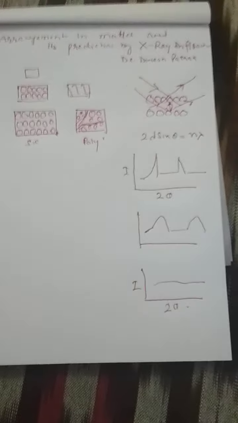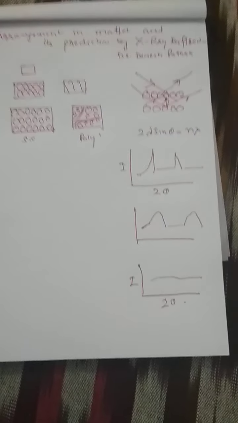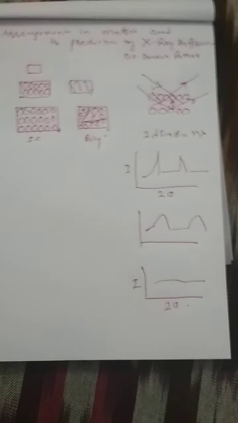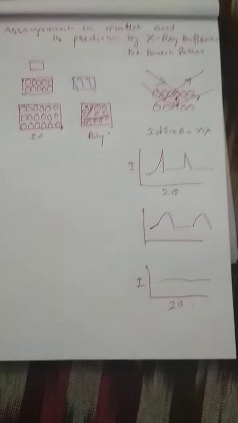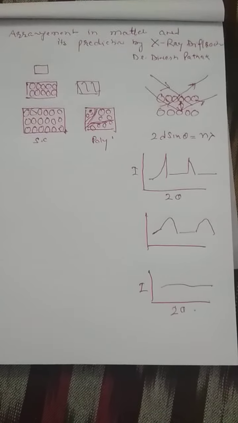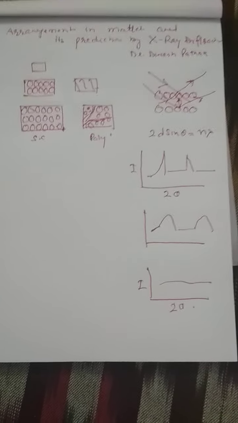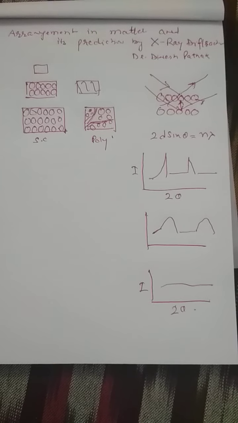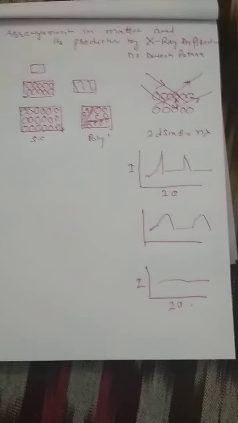Then we can distinguish between the amorphous and crystalline systems. This was the first experiment done to confirm that matter is composed of ordered patterns.